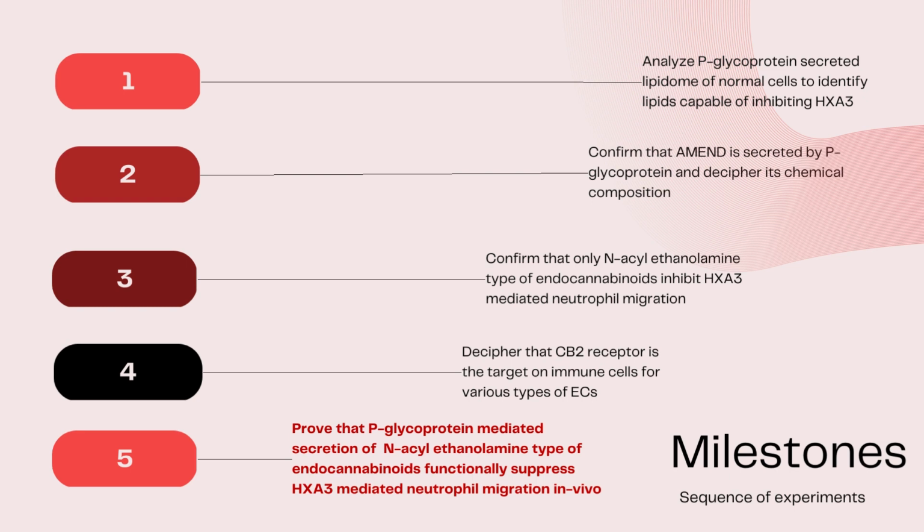Then they deciphered that the CB2 receptor is a target on immune cells for various types of endocannabinoids. Finally, they concluded that this P-glycoprotein mediated secretion of NAE type endocannabinoids functionally suppresses the HXA3 mediated neutrophil migration in vivo. So as per the question given in the assignment, figure 6 is most matching with the goal of the experiment, that is point 0.5 here.